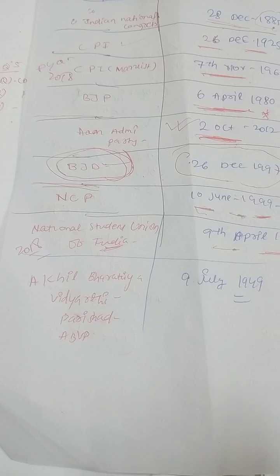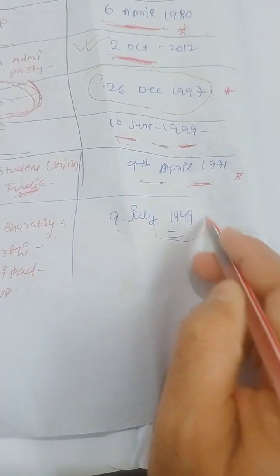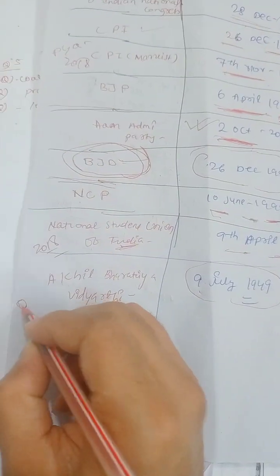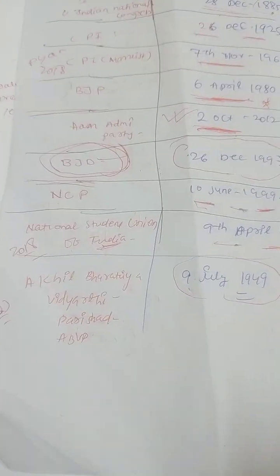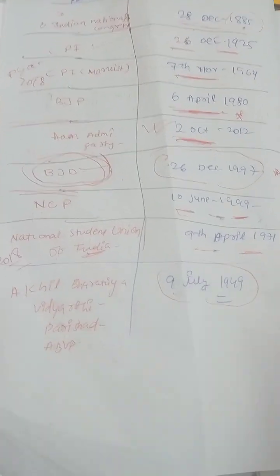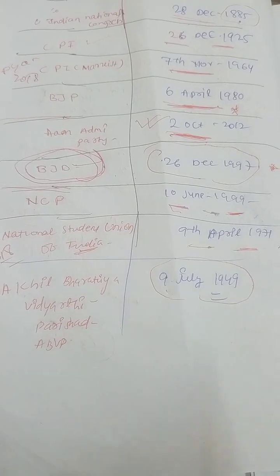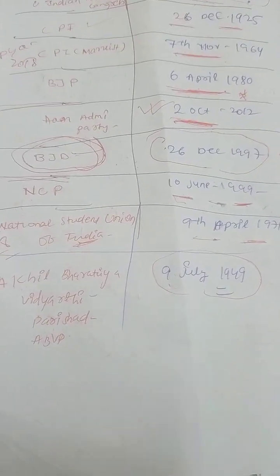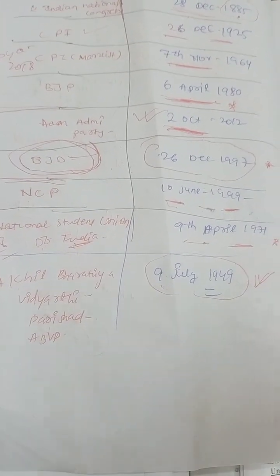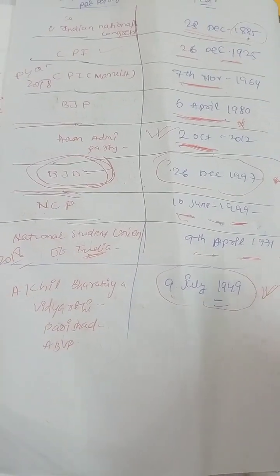Similarly, Akhil Bharatiya Vidyarthi Parishad, ABVP, was created on 9th July 1949. It is now a part of the BJP. There can be a chance that they ask the question, because BJP is now ruling in India. They can ask when the BJP was created: 6th April 1980. Or they can even ask in which year ABVP, the student wing of the BJP, was created. 1949, 9th July. Yes guys, ABVP was created on 9 July 1949. You can remember this by multiple practice and by making multiple questions.